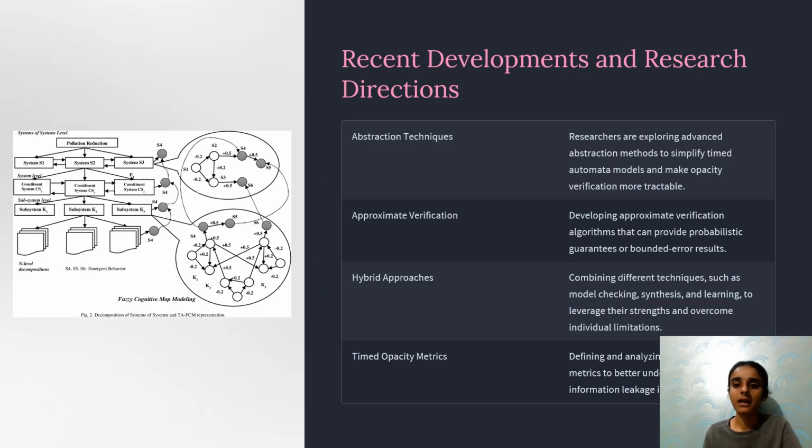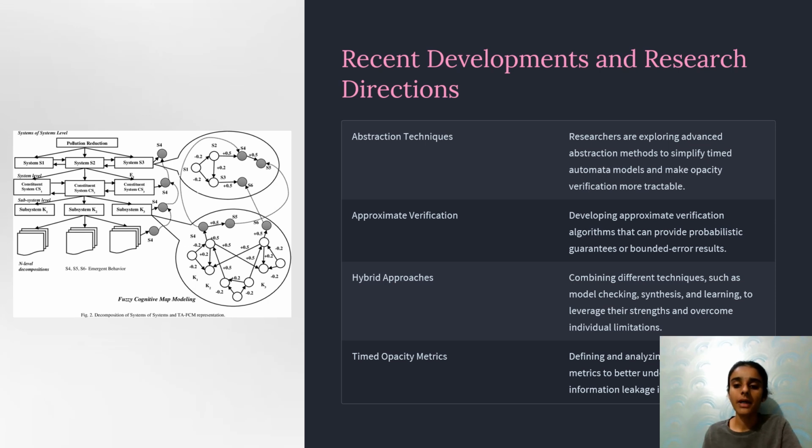Recent developments and research directions. Abstraction techniques: researchers are exploring advanced abstraction methods to simplify timed automata models and make opacity verification more tractable. Approximate verification: developing approximate verification algorithms that can provide probabilistic guarantees or bounded error results.